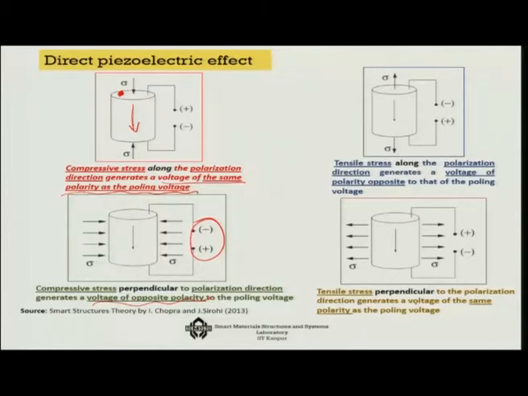Extending the same logic, instead of compression, if you give a tensile stress which is opposing the direction of polarization, then naturally you will generate a voltage which is opposite to that of the Pauling voltage. And if you apply the tensile stress in the perpendicular direction to the polarization, then what you are going to get is a voltage which is of the same polarity as the Pauling voltage. So these two cases are just an extension of the first two logics.